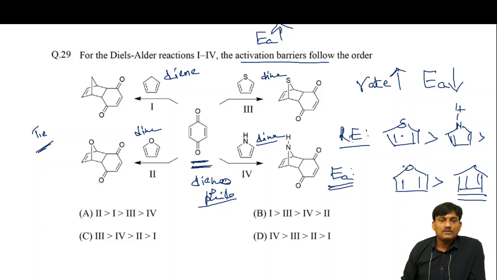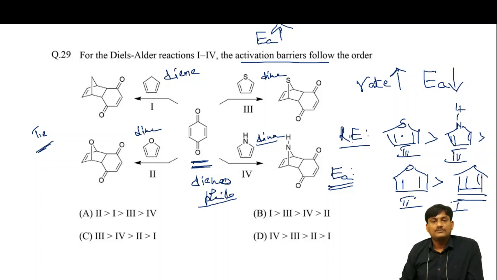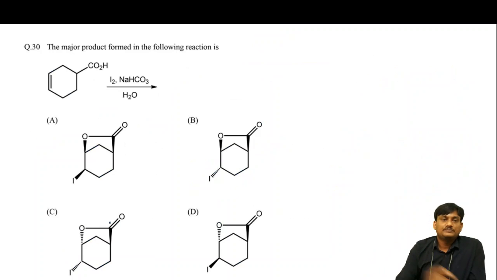So what is the order? This is the third one, and this one is the fourth one, and this one is the second one, and this one is the first one. So the order is: third one, fourth one, second one, and first one. This is the order of activation barrier.